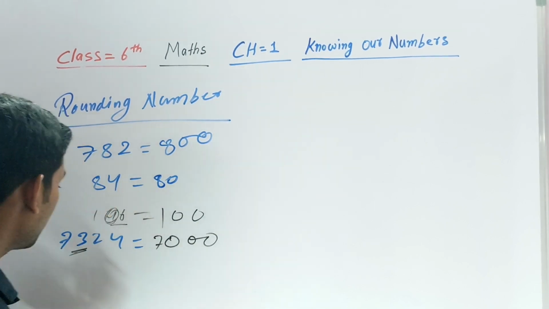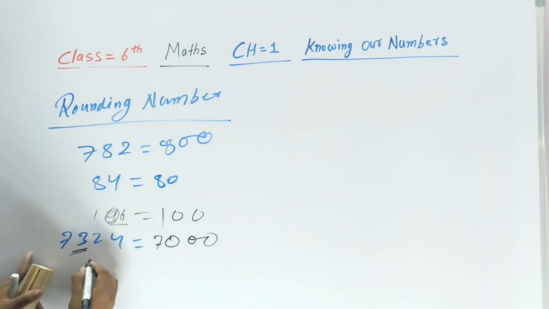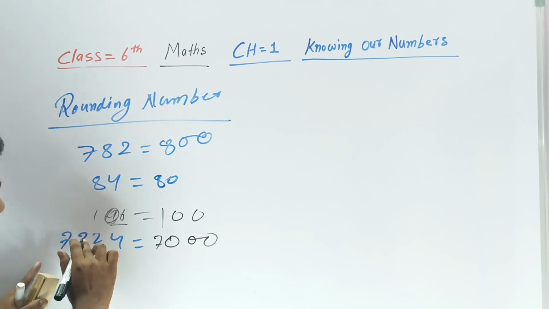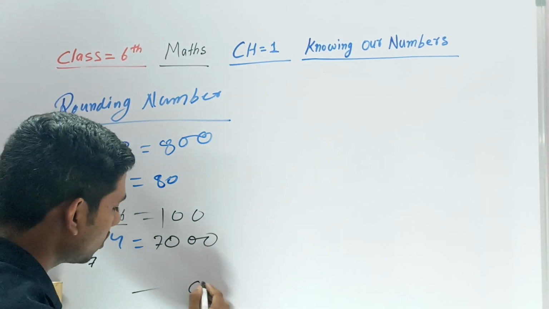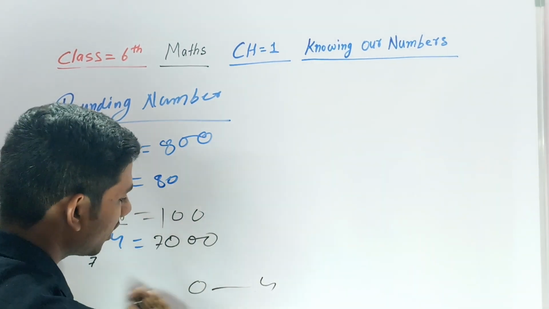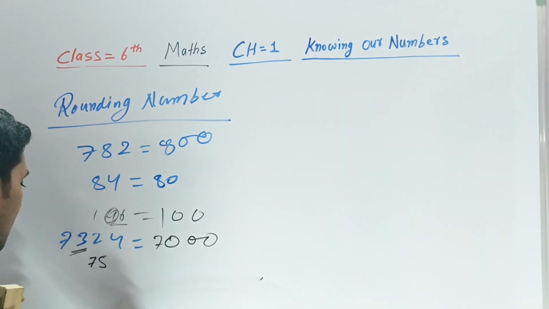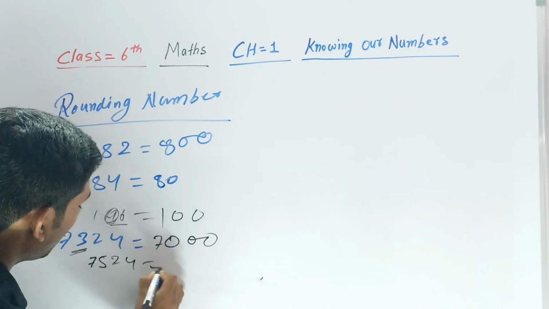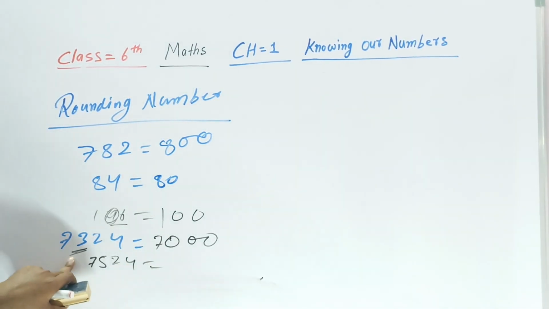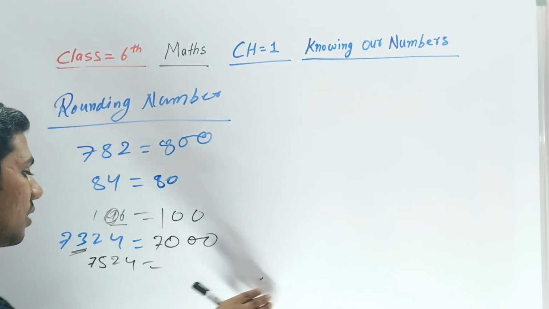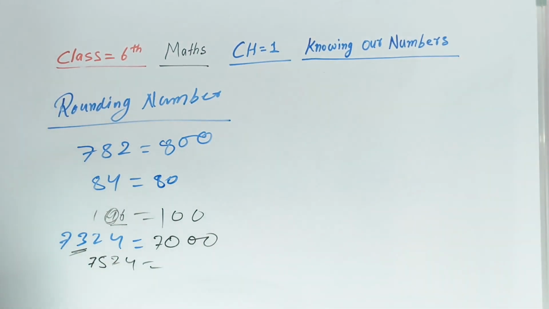Apart from this, if that number only, listen here, 7, but here apart from 3, behind 0 to 4, if I put here 5, I change that 1000 place. Now I'm asking, what will the 100 place round number be?